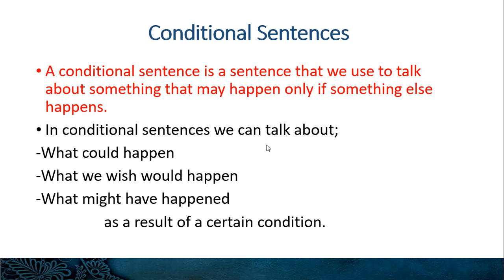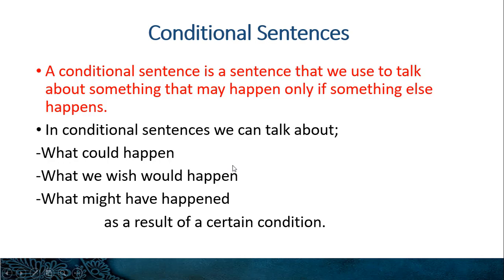So, in conditional sentences, we can talk about what could happen, what we wish would happen, what might have happened as a result of a certain condition. So, we are giving a condition. If that condition is fulfilled, we can take these three as results. What could happen? මොන වගේ දෙයක් වෙයිද? What we wish would happen. That is an imaginary situation. Then what might have happened? මොන වගේ දෙයක් වෙන්න තිබුණාද? අන්න එහෙම අපි කතා කරනවා conditional sentences ගැන.